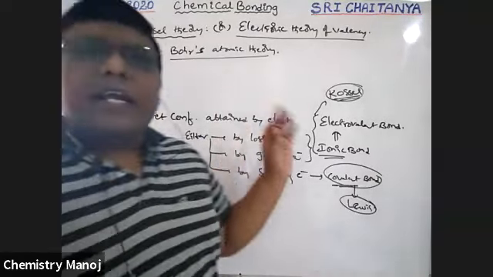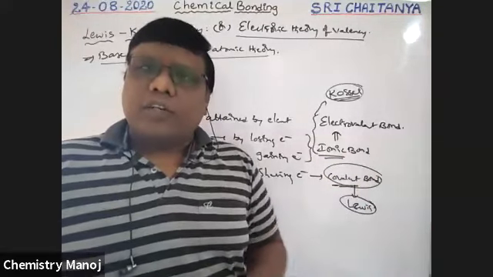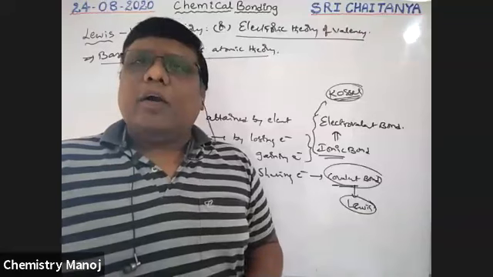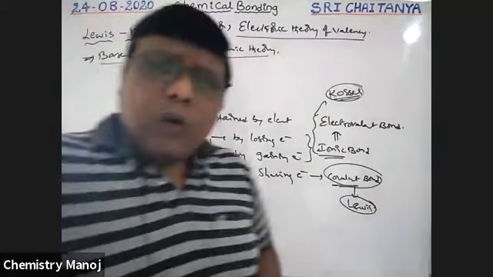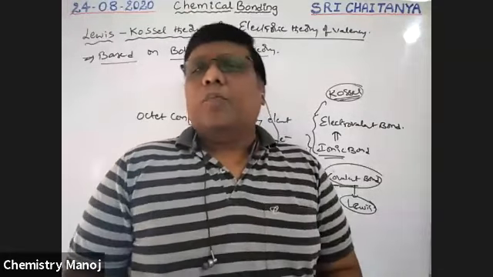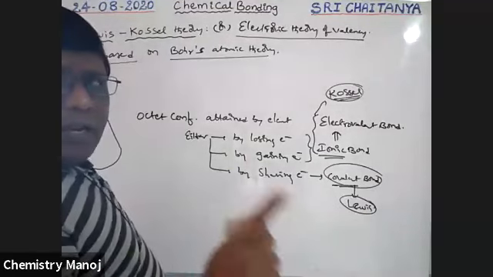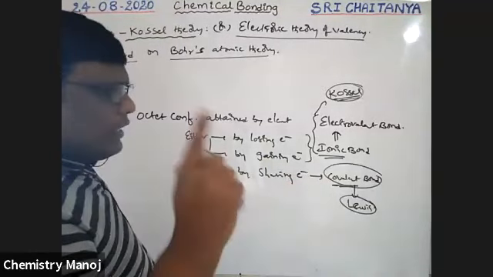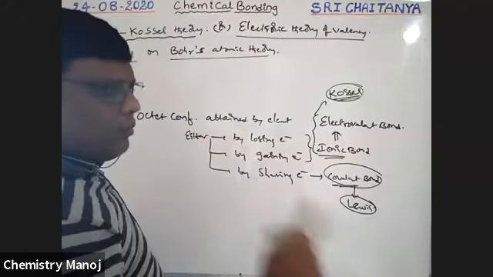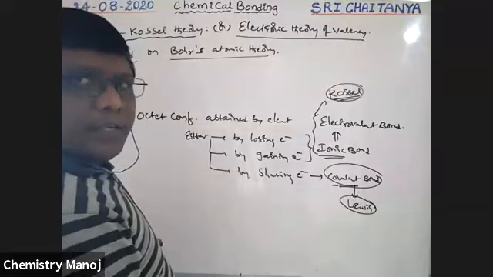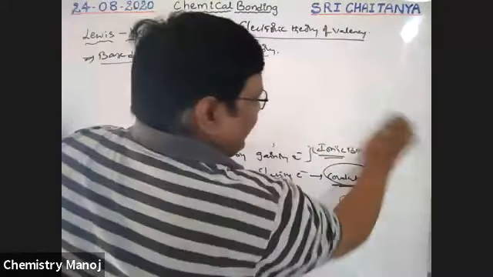So valency means octet electron configuration. Totally this concept is mainly dependent on octet configuration. See here how a covalent bond is formed, how an ionic bond is formed. Whatever I am explaining about the ionic bond is given by Kossel. Covalent bond is explained by Lewis. Now I am going to explain the ionic bond, boys.